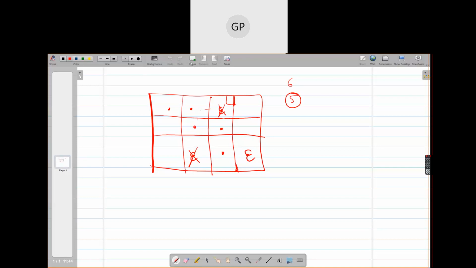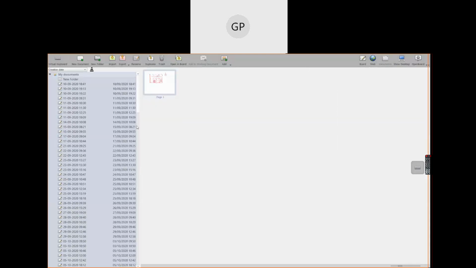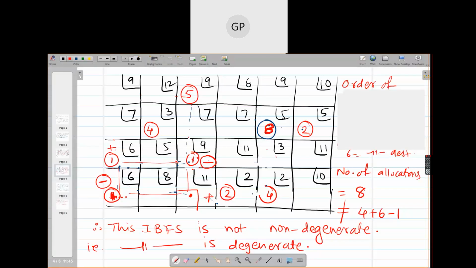Ma'am, my question is something else. Like if the loop forms while optimizing the solution, at that time you have to consider epsilon to be an occupied cell. Okay, you have to consider this cell to be an occupied cell. See, like yesterday's example, if you observe, let me just find out yesterday's notes. Now, this was our answer.